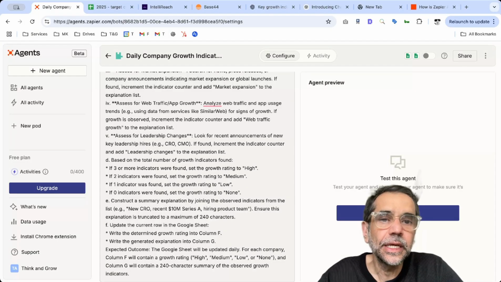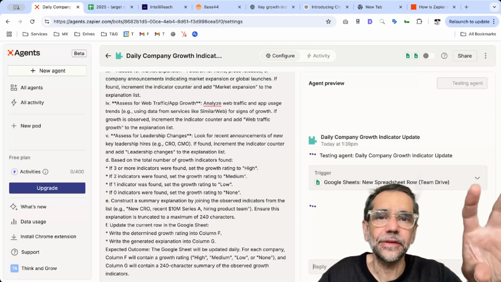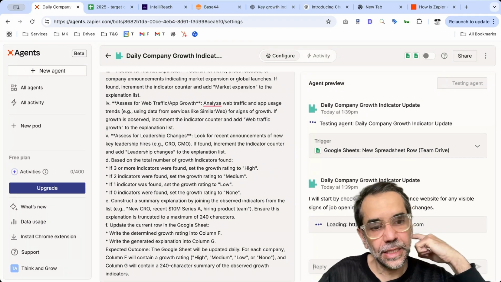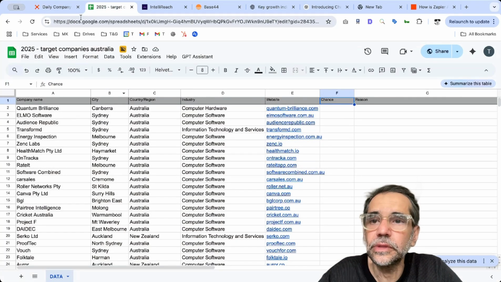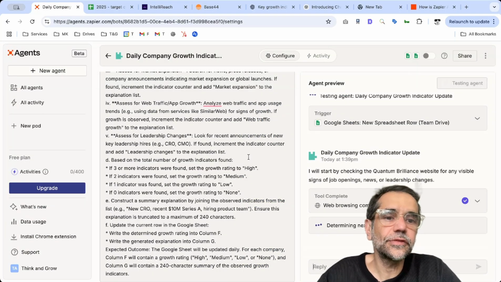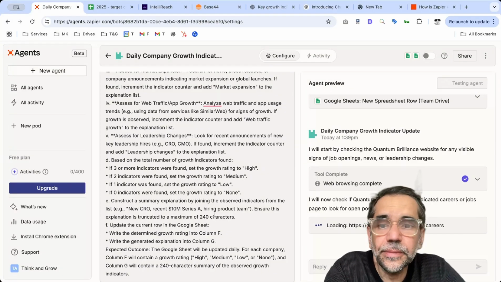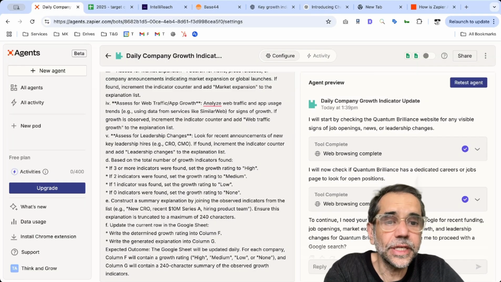Let me see. Let's test this. Now remember, make sure the spreadsheet you put in is available and open, so basically anyone can see it. That's the best way to approach it. So let's see. Oh, okay. It's looking up the first one, so that's good. That's a good start. Sometimes it will ask for permission, typically because it wants to write stuff. But look, it's going through systematically, as you would expect an agent to, looking at the websites.